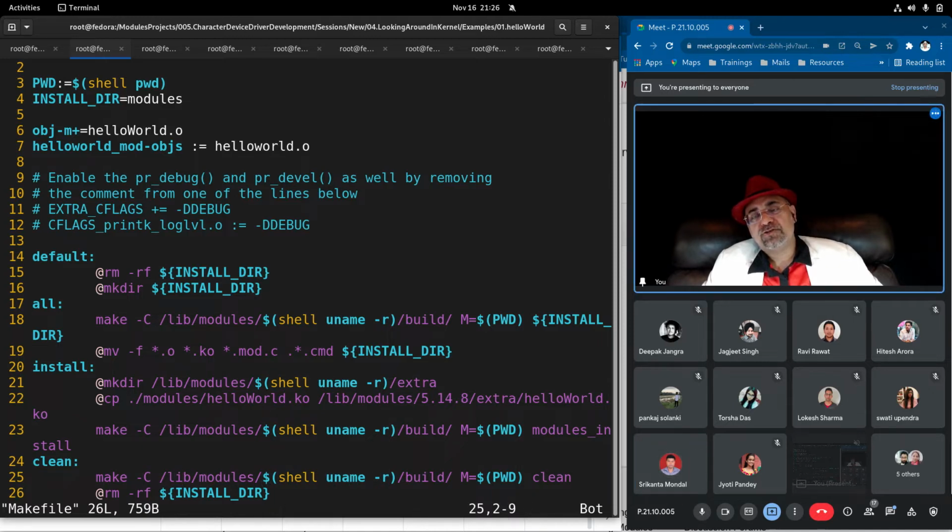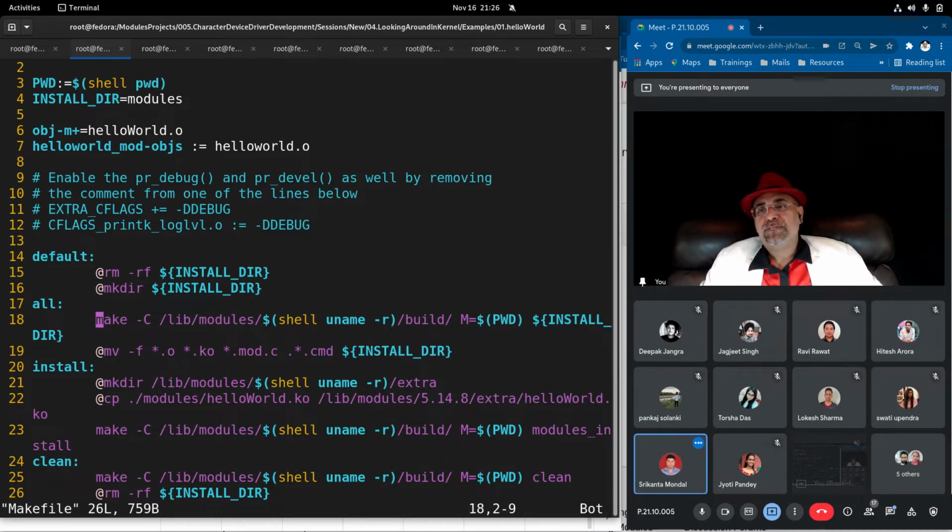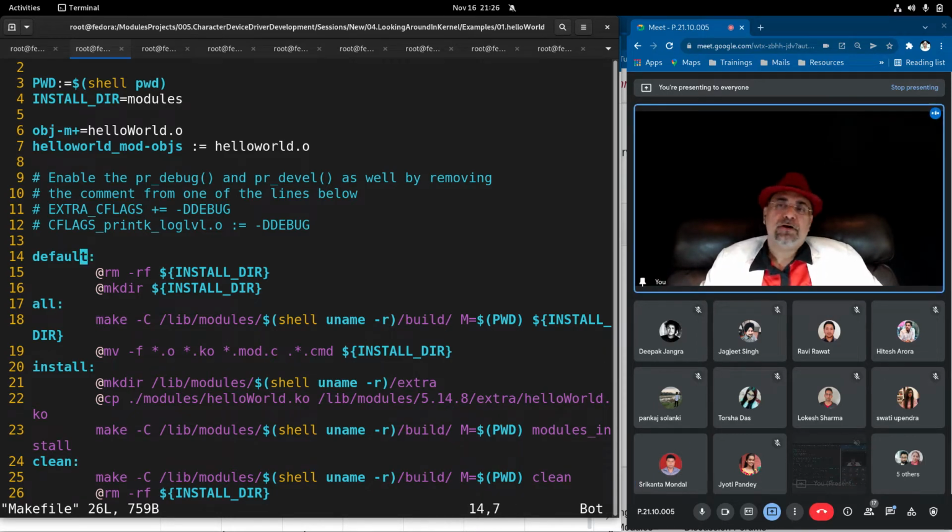Inside the install directory, you will have 3 to 4 files, which I'll show you now when I build the kernel. Other than that, I have done a default.